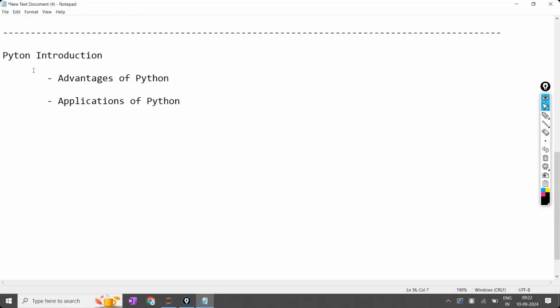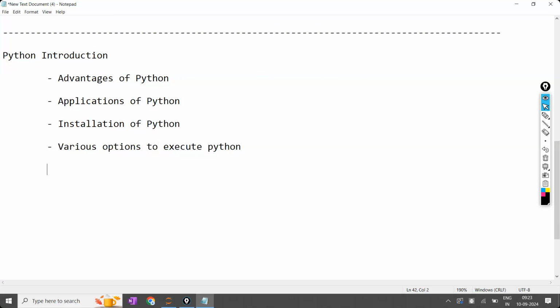Right? So now the Python introduction was completed, and the advantages and applications of Python. And also we have seen the installation of Python. And what are the various ways to execute Python? Various options to execute Python. In that, one of them is we are going to use the Python command prompt.